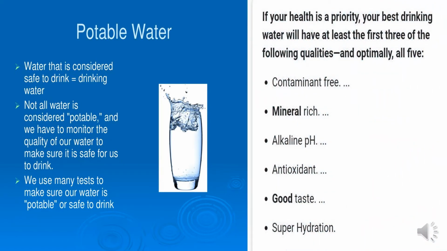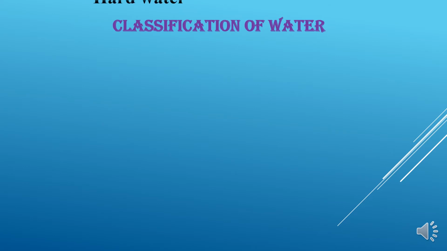This water should be contaminant free, mineral rich, slightly alkaline in pH, have antioxidant properties, a good taste, and super hydration. Now let us go to the classification of water. Water can be classified into hard water and soft water. Now let us see what is meant by hard water